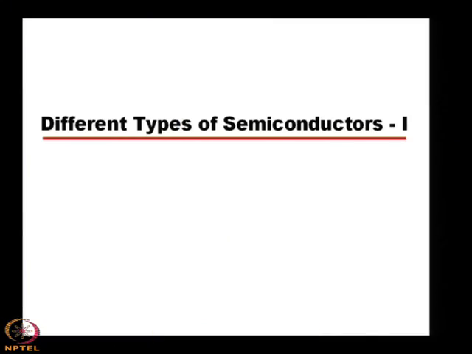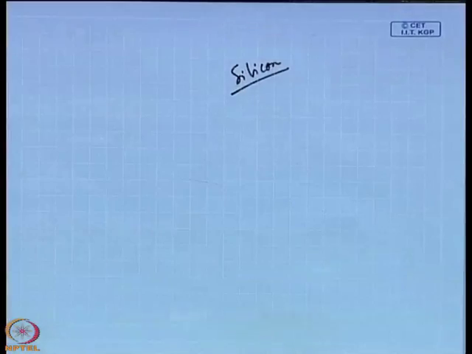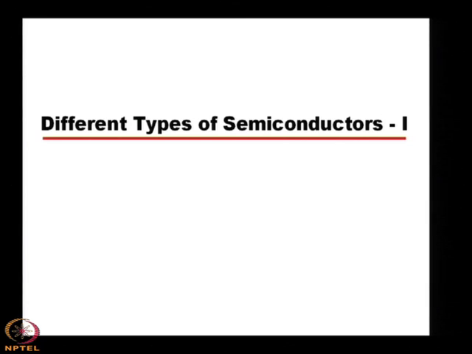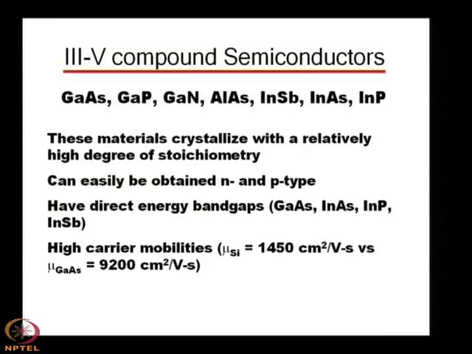Earlier we have used different kinds of semiconductors, but particularly we have mentioned silicon because of its various properties for the IC fabrication technology. Now, we shall discuss different types of semiconductors, and in the first phase of this lecture I shall cover the 3-5 compound semiconductors.